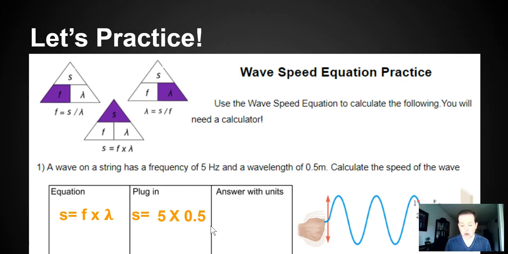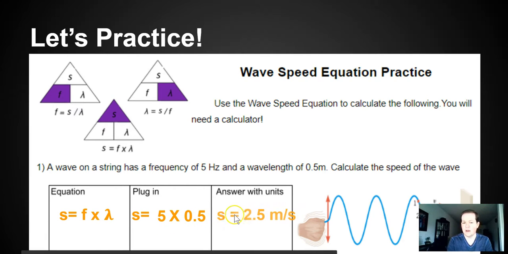And then a calculator. If you don't have your own calculator at home, I bet your phone has a calculator. You could even go on Google and Google calculator and one will pop up. But what is 5 multiplied by 0.5? 2.5. And remember, it's speed. Speed is always m divided by s. So we just did number one. You only have to do 3 more questions. But remember, you need to think, what do I need to calculate? Then find the equation and then start plugging in.